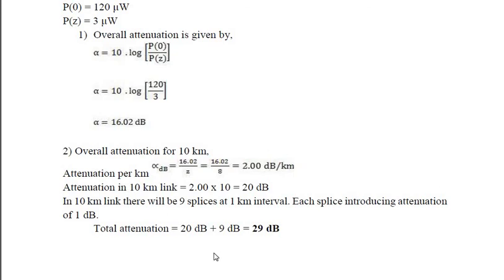So in a 10 kilometer length, there will be 9 splices at 1 kilometer interval, each introducing attenuation of 1 dB. It will be 20 dB plus 9 dB because of splices. The total attenuation is 29 dB.